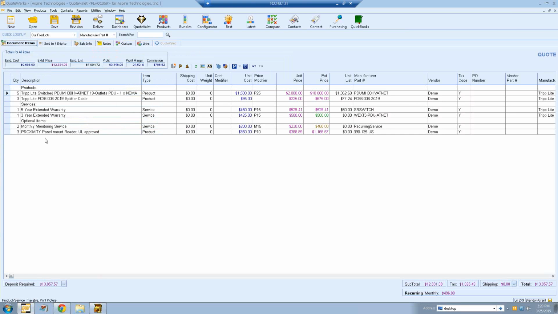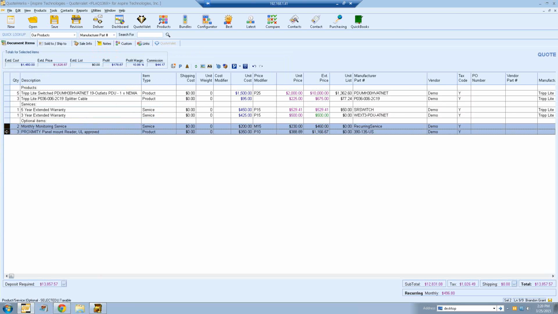You can have just your regular optional items. So down here at the bottom in my quote, you can see I have a section that says optional items, and I can give my customer the chance to deselect or select these optional items. So the way we do that is by adding a checkbox to those optional items. And we're going to do that by editing the line attributes for these items in QuoteWerks.